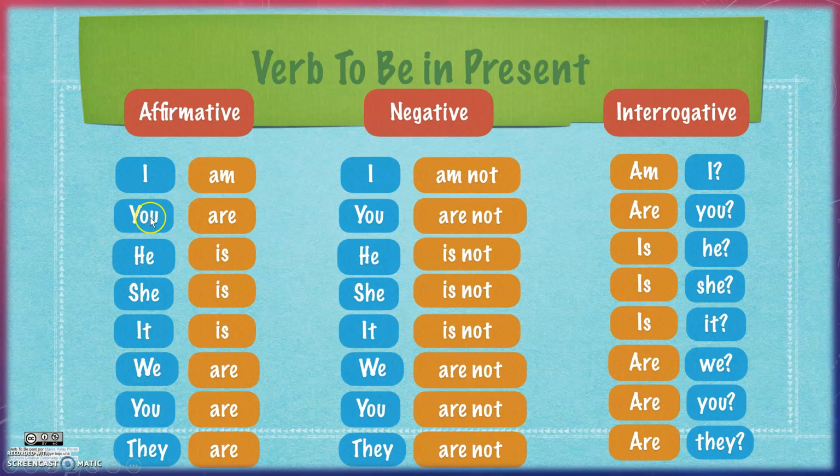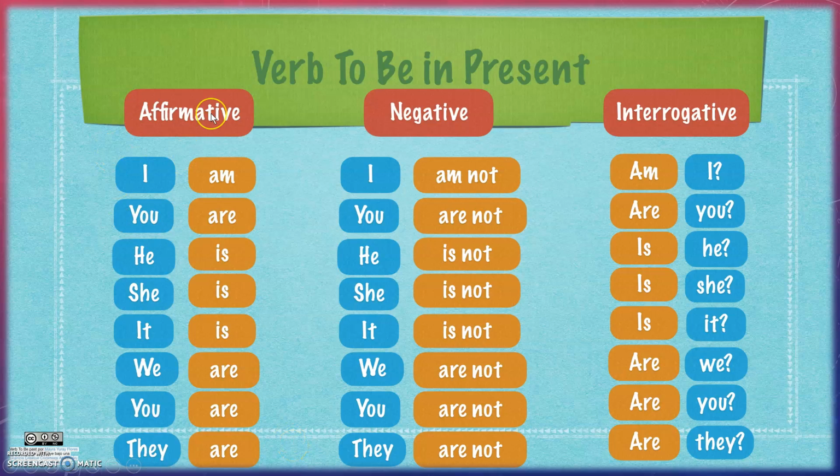The thing with you, guys, is that I can use you if I were talking to a person face to face, but I can also use you if I were talking to an entire group. Again, I am, you are, he is, she is, it is, we are, you are, they are.